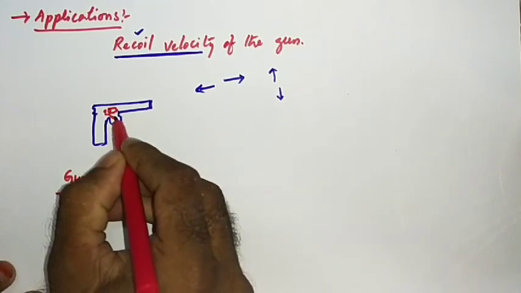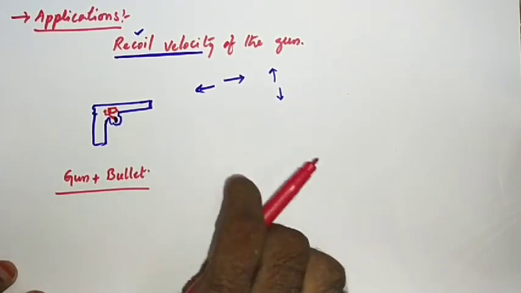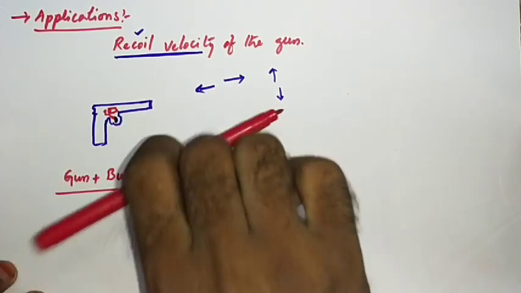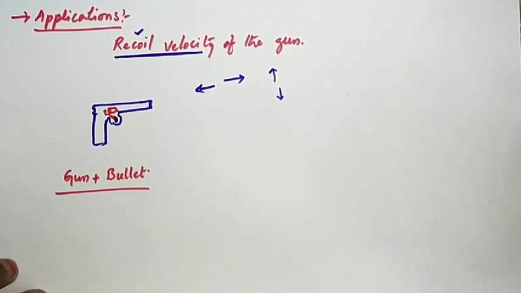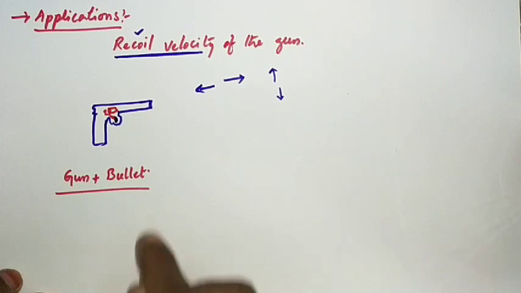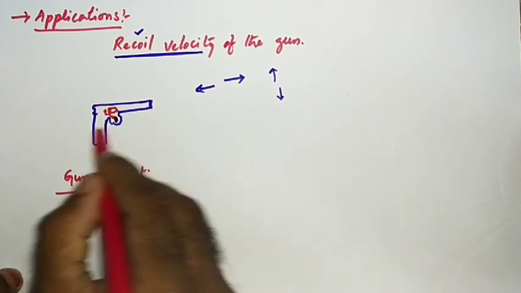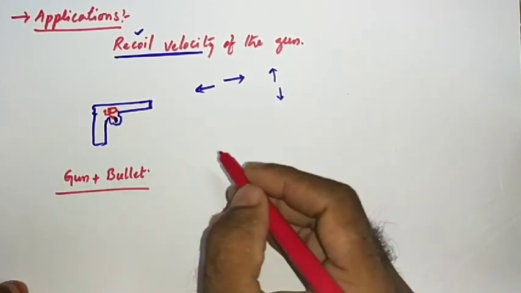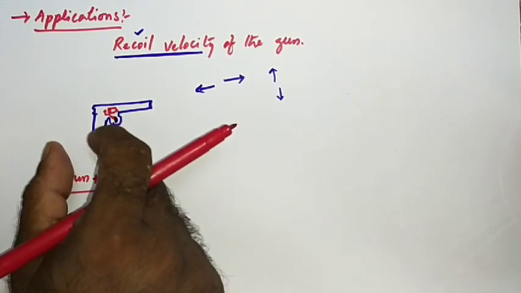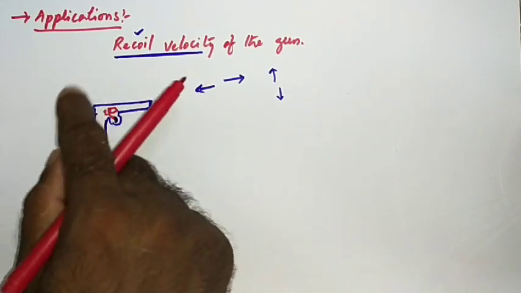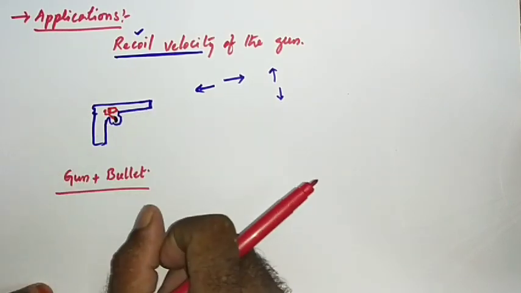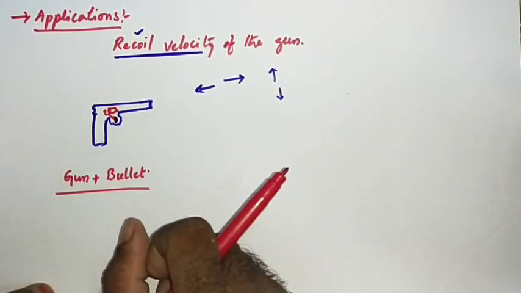Whenever the trigger is pressed, by holding the gun, the bullet will be coming out, and when the bullet comes out, the gun will be moving back to conserve the momentum. We are applying a force on the trigger, which means we are applying a force on the system, so we can call this an external force. Yes, definitely it is an external force.